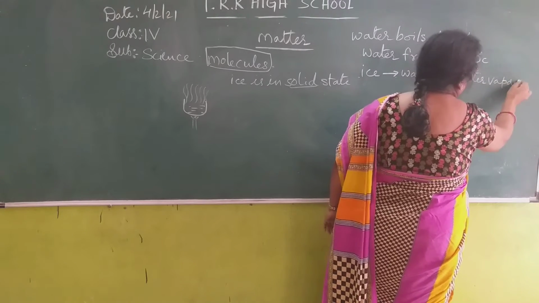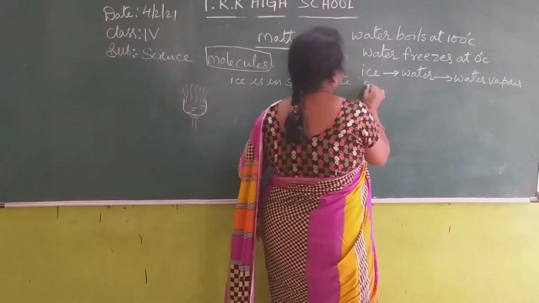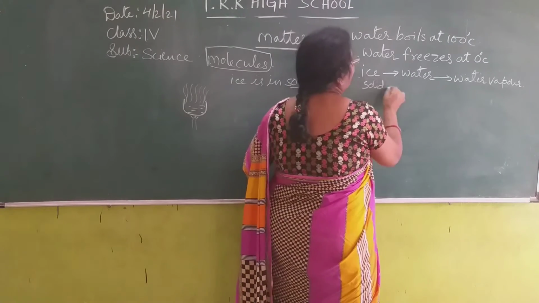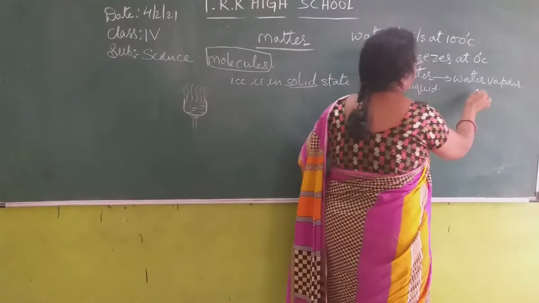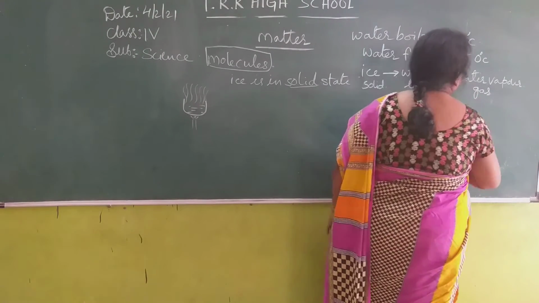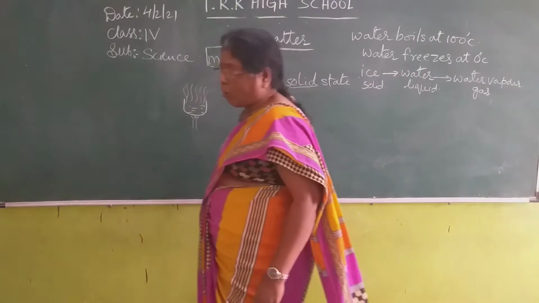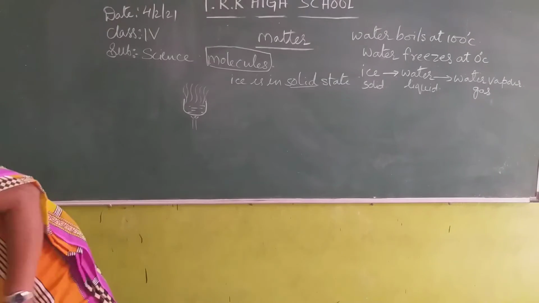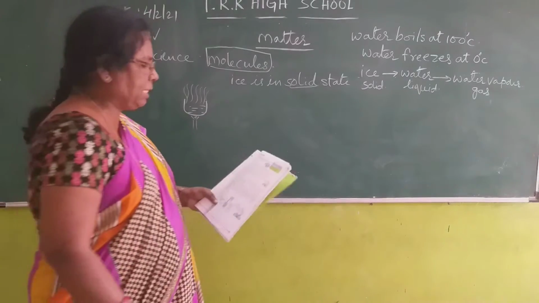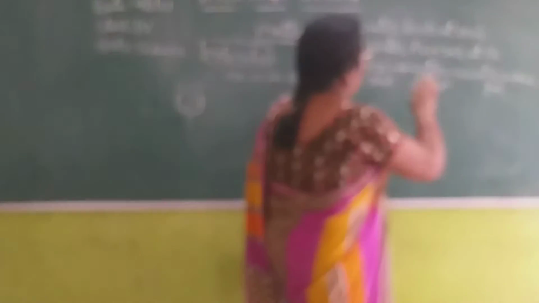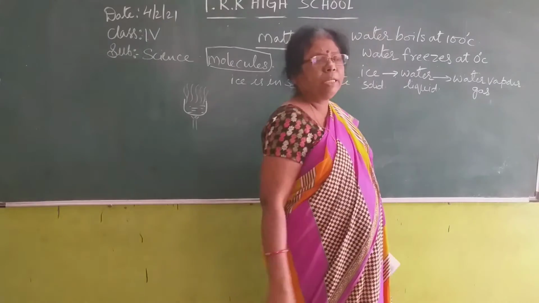So ice is in solid state, water is in liquid state, and water vapor is in gaseous state. Okay? So matter may change from one state into another on cooling and on heating.